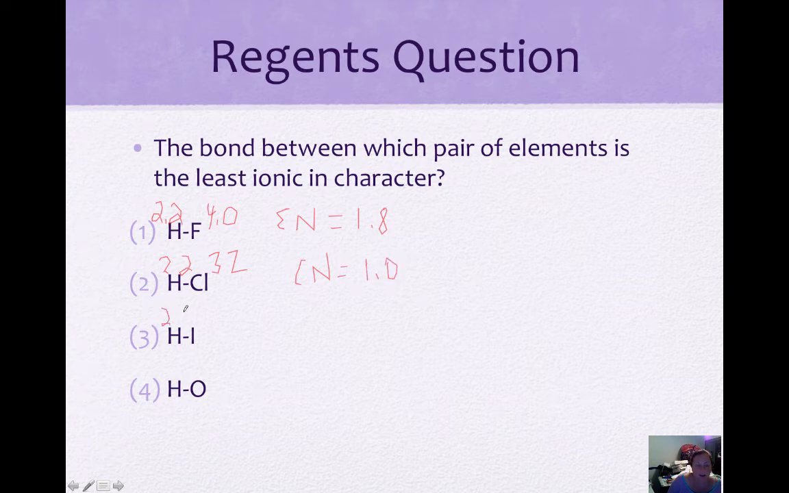2.2 for hydrogen. Iodine is 2.7. So our difference here is 0.5. And 2.2 for hydrogen again. Oxygen is 3.4. So here our difference is 1.2. So the least ionic here would be the smallest difference, which would be choice 3.